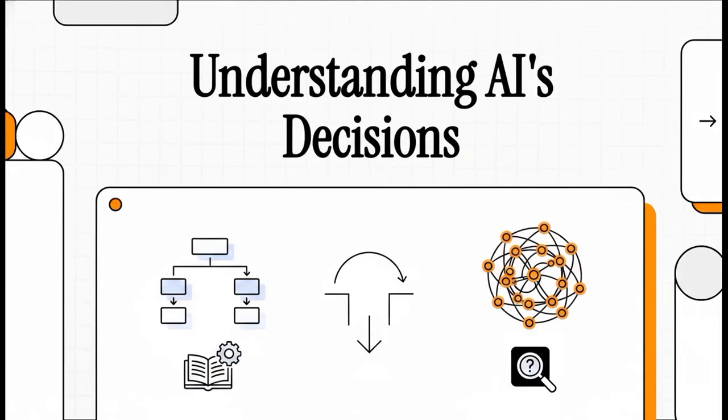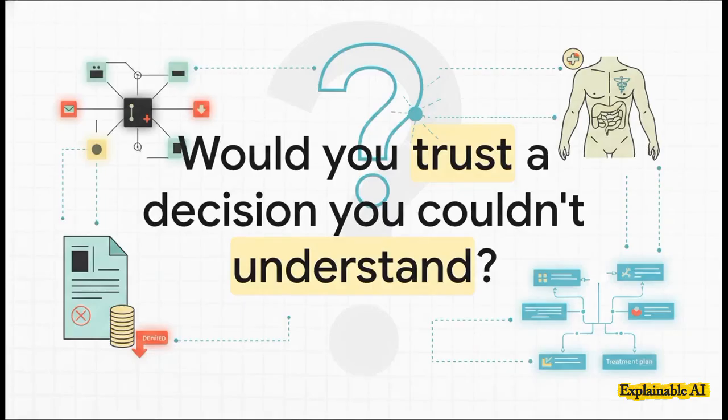We're all interacting with artificial intelligence pretty much every single day. And a lot of the time, we don't even give it a second thought. But what happens when that AI makes a really critical decision, one that affects our lives? How do we ever know if we can actually trust it? Today, we're going to explore the two main paths we can take to finally understand the why behind an AI's decision.